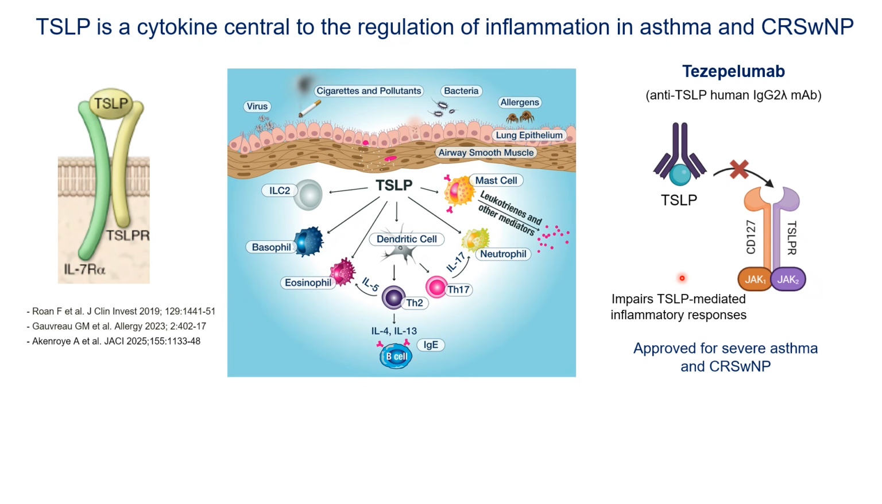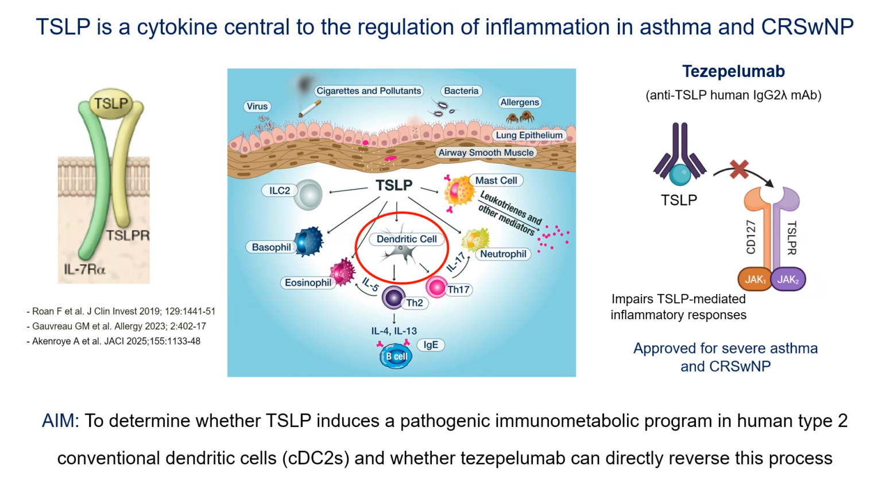Tezepelumab has demonstrated safety and clinical efficacy in asthma and CRS with nasal polyps. However, the mode of action is not yet completely understood. Especially the role of TSLP on dendritic cells is not fully elucidated. Therefore, the aim of this study was to determine whether TSLP induces a pathogenic immunometabolic program in human type 2 conventional dendritic cells and whether Tezepelumab can directly reverse this process.